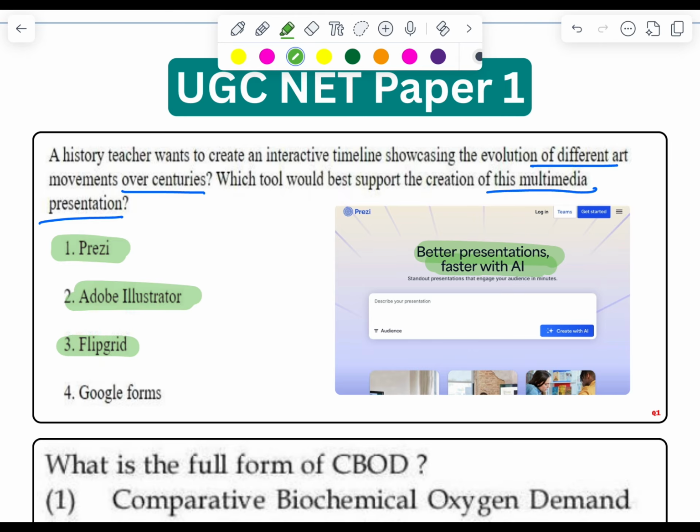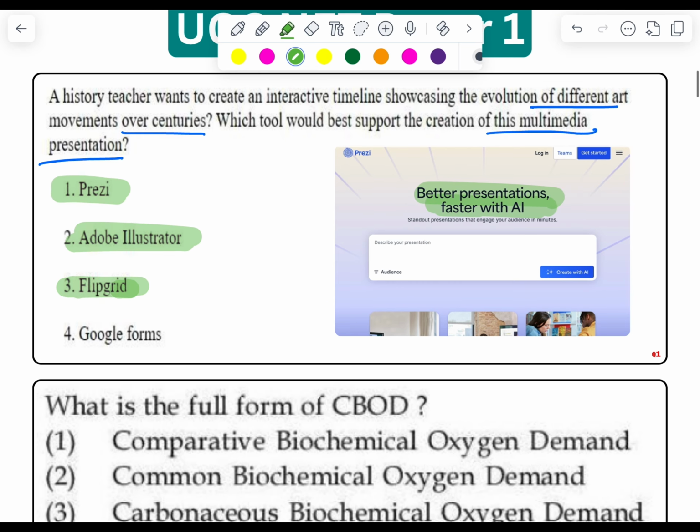Flipgrid is like a video discussion platform where students and educators create and share short videos. And Google Forms, as we all know, is used for gathering data through surveys, questionnaires, etc. So this was the first question.